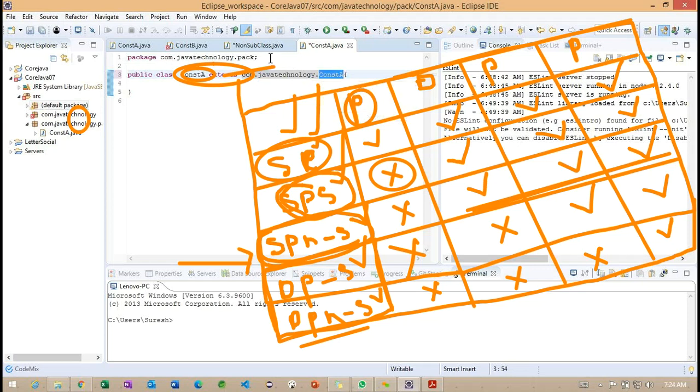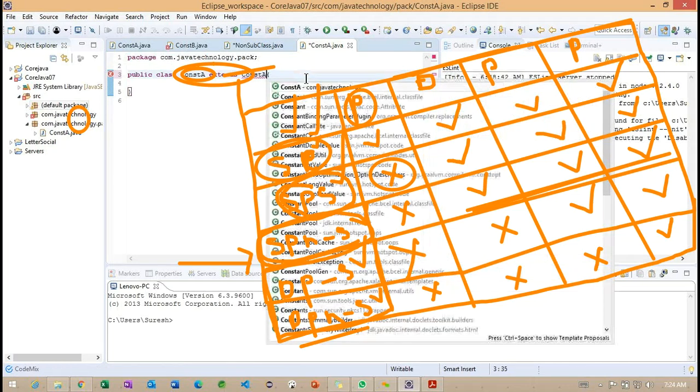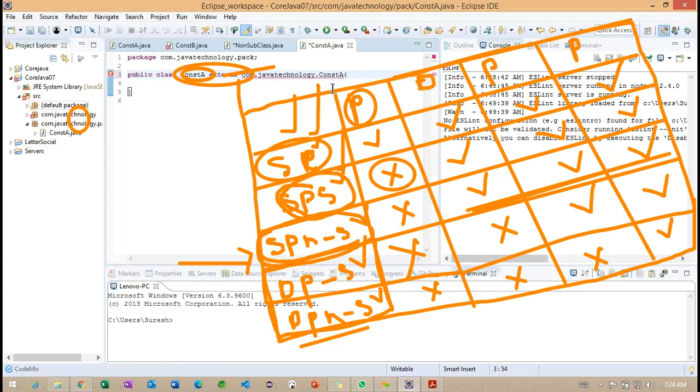We are having two options here. Here you can work like this, or else you can go for the import here. I want to specify like this. Okay, let me save all the classes first.